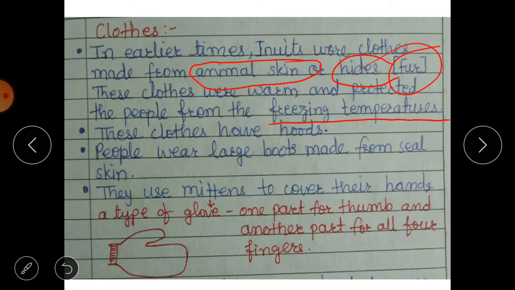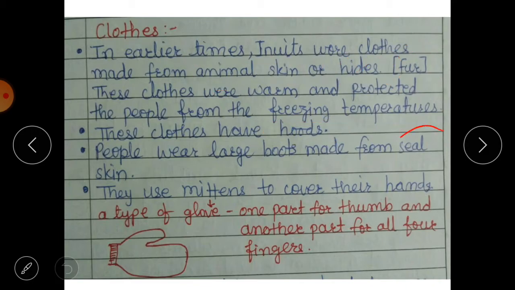It gives warmth. These clothes have hoods for protecting the head. People wear large boots made of seal skin, and they use mittens to cover their hands. A mitten is a type of glove in which one part is for the thumb and the other part is for all the four fingers. See, here is the picture.